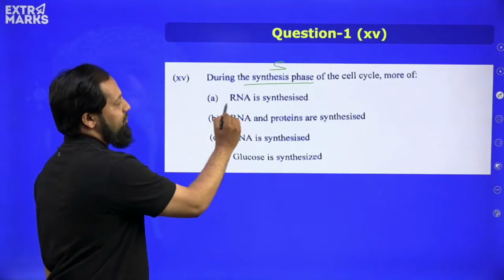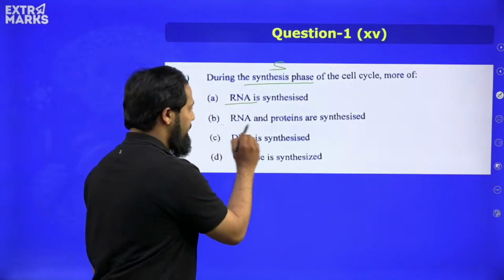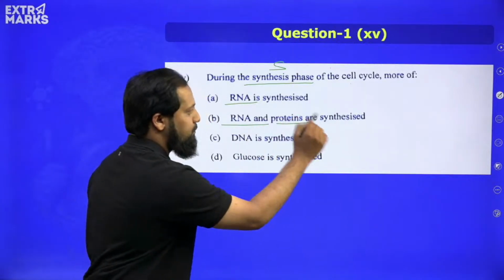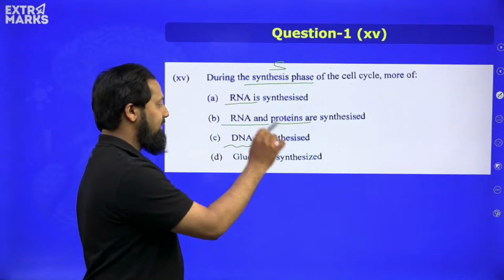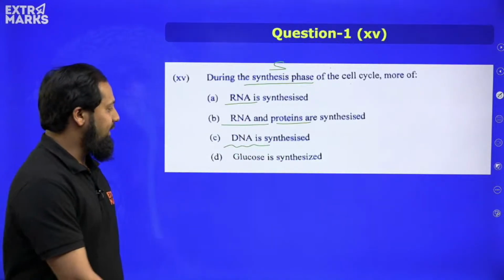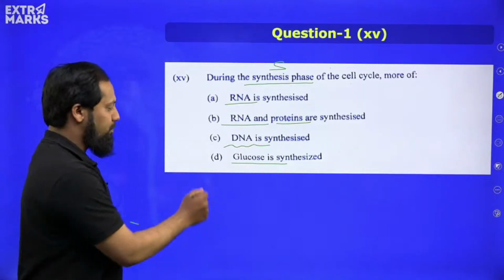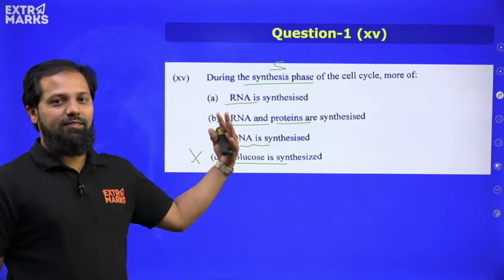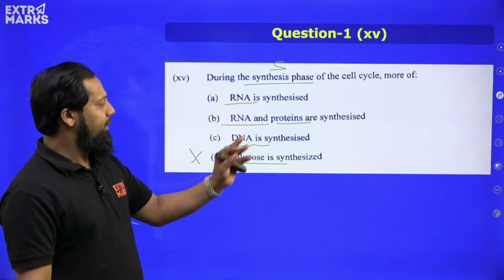Option A says RNA is synthesized. Option B says RNA as well as proteins are synthesized. Option C says DNA is synthesized, and option D says glucose is synthesized. We can very easily strike out option D because this has nothing to do with the cell cycle.